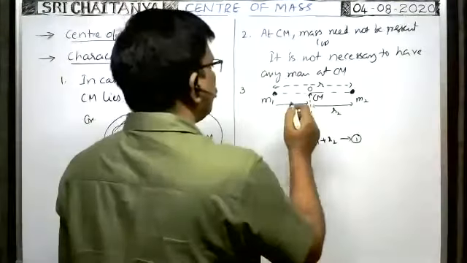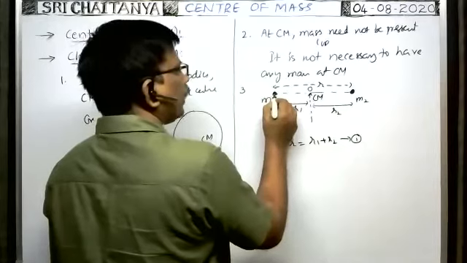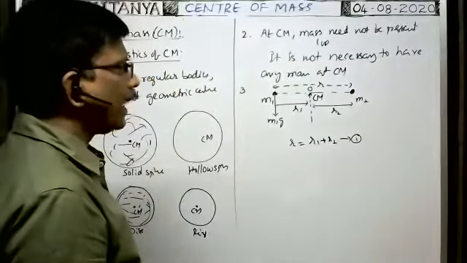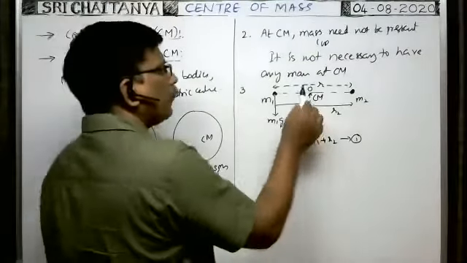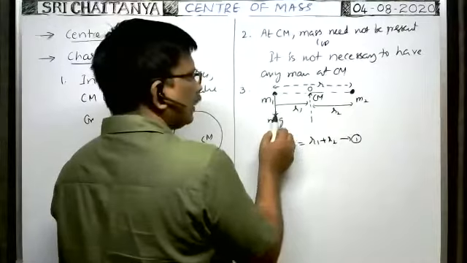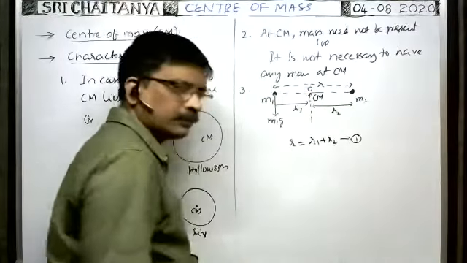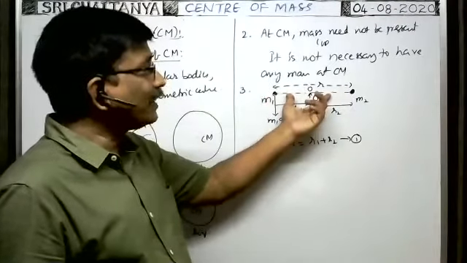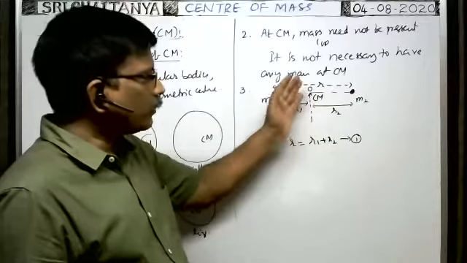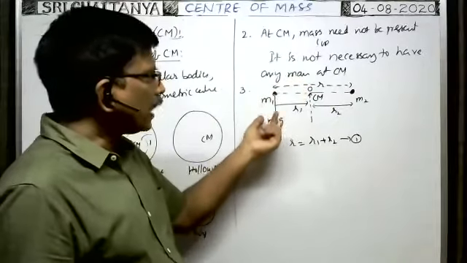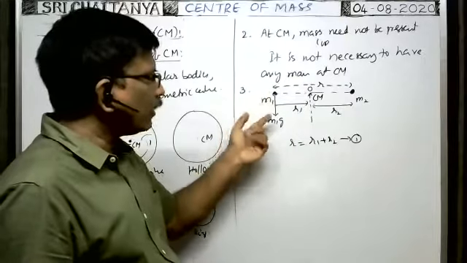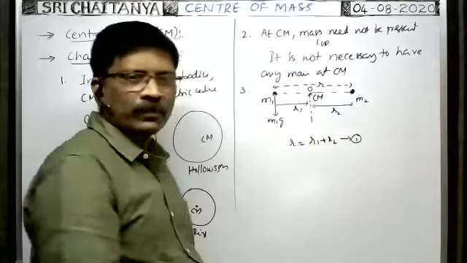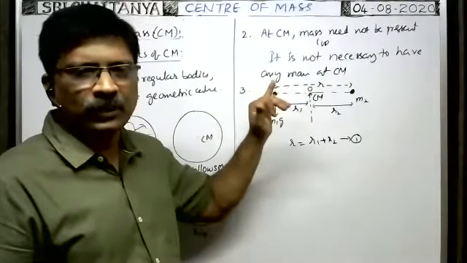Next, you see here the weight of the particle m1g acts vertically downwards. So about this point, because of this weight m1g, in which direction does this particle try to turn? Here, these two particles are joined by a light rigid rod, and about this point the system is balanced. At that time, because of the weight of this particle m1g alone, about this point, in which direction would this particle try to displace? In anti-clockwise direction or clockwise direction?